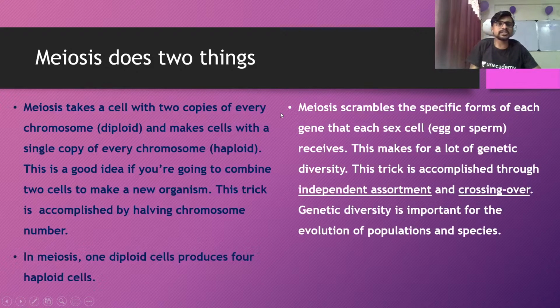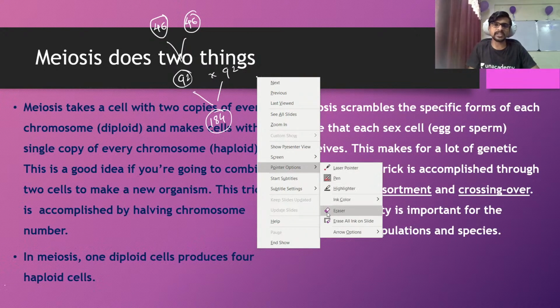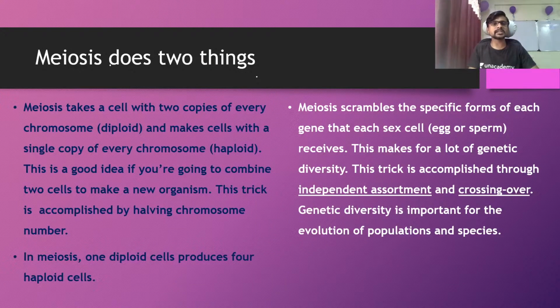Meiosis does two things. We are sexually reproducing organisms. If a 46 chromosome cell fused with a 46 chromosome cell, it would result in 92 chromosomes. In the next generation, this would cross with 92 and result in 184. So each and every sexual reproduction would increase the number of chromosomes, so it is very necessary to maintain the number of chromosomes. In that condition meiosis is very important, where the 46 chromosome cell is converted into a 23 chromosome gamete.